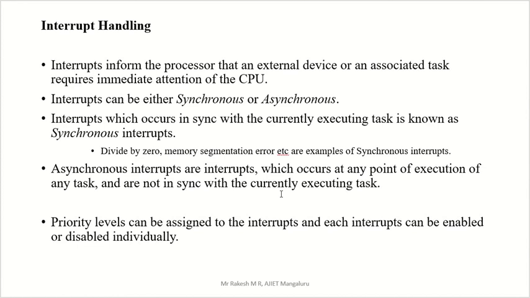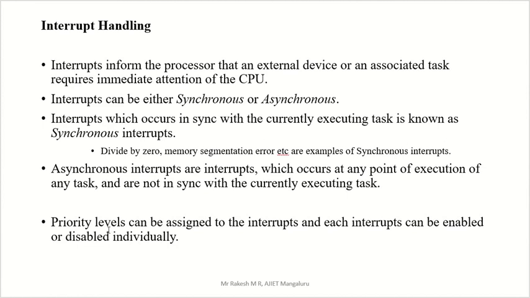It can happen at any time, anywhere, in any process. But here, for the process that is executing, we need the interrupt, so that is called a synchronous interrupt. Some examples of synchronous interrupts are given here: divide by zero and memory segmentation error.